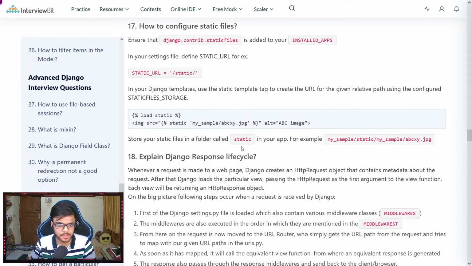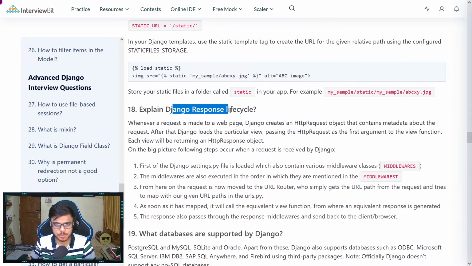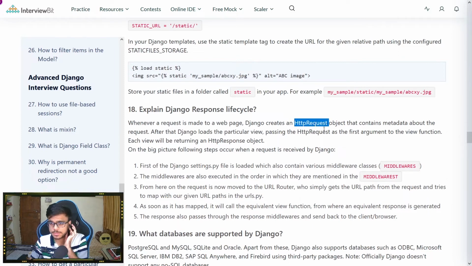Next question is, explain the Django response lifecycle. Whenever a request is made, Django creates an HTTP object that contains the metadata about the request.